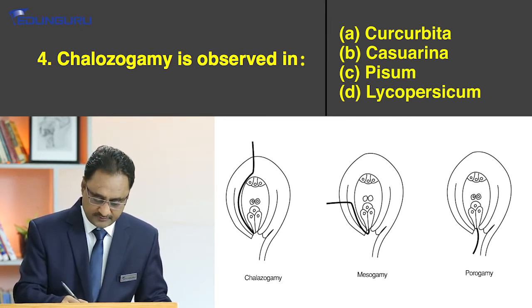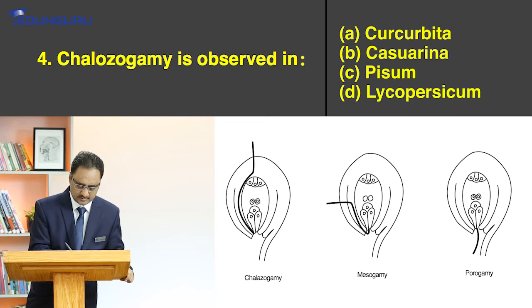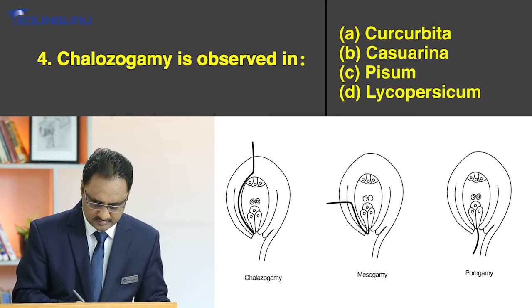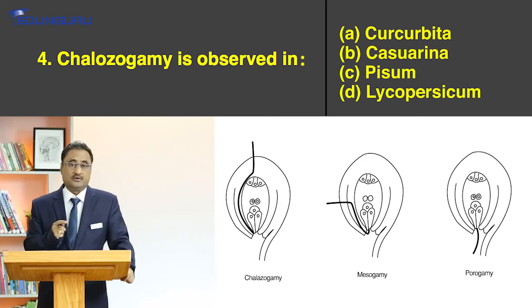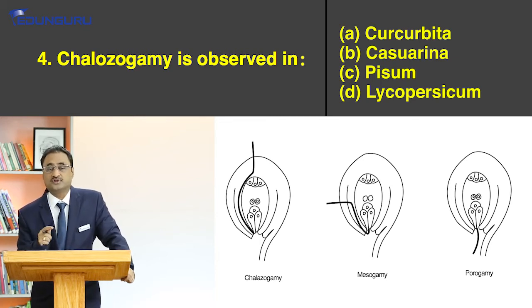If the pollen tube is entering from the chalaza, along with the central structure, it will enter like this. So this is what we call chalazogamy. And as far as porogamy is concerned, it will directly enter over there. So this is what we call porogamy. The final entry always occurs through the micropyle only, but based on the manner in which the initial entry happens, 3 types have been recognized.